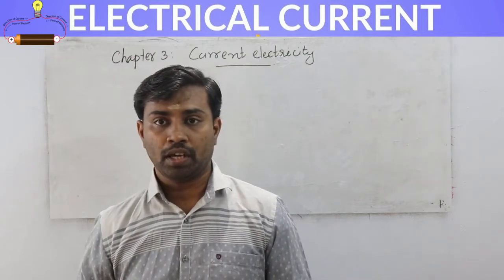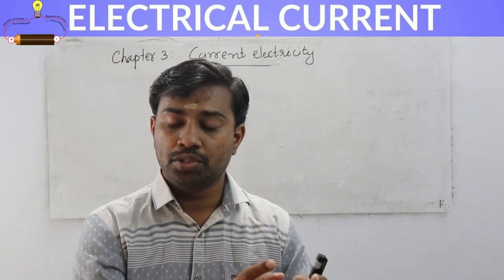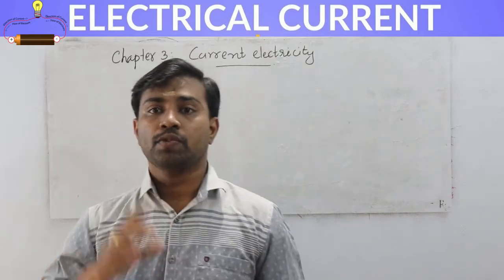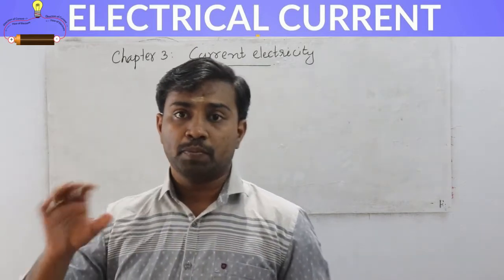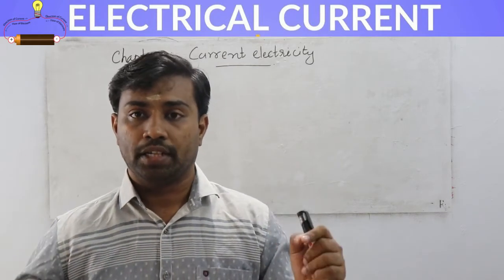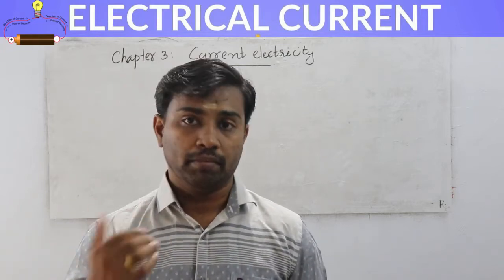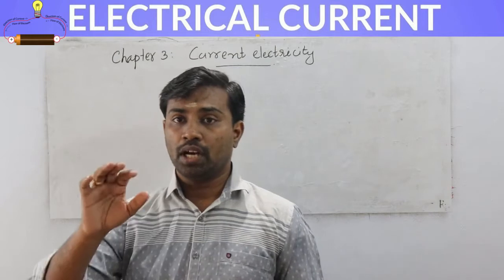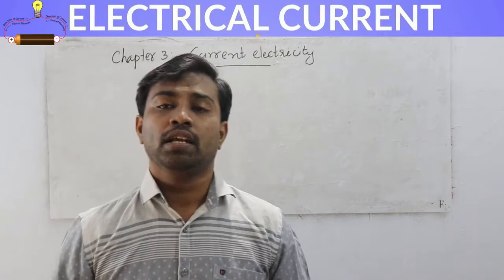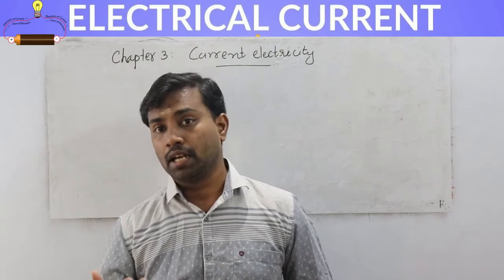Okay, so all the charge from one end of the conductor must reach the other end of the conductor, then only can we say a current is flowing through the conductor. It is possible only when we are connecting that conductor or metal to a battery or an EMF. Due to that EMF, the charge will move from one end to the other end, and then it constitutes a current. So we can define what electric current is.